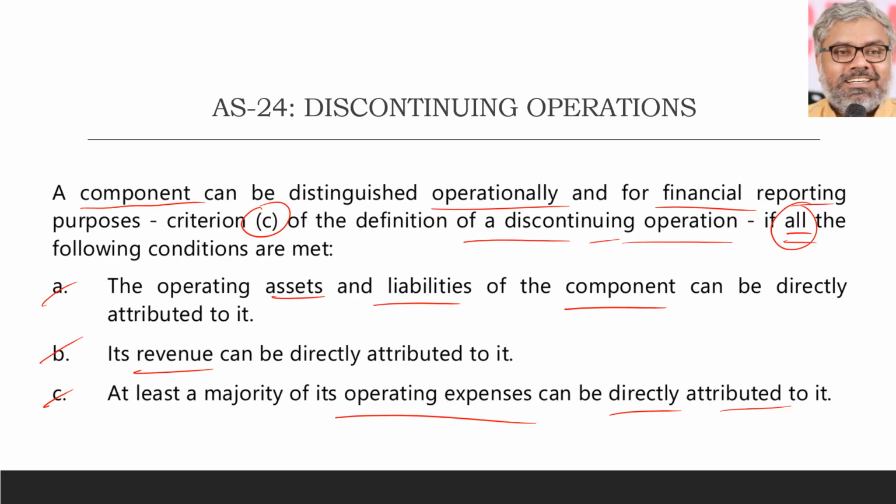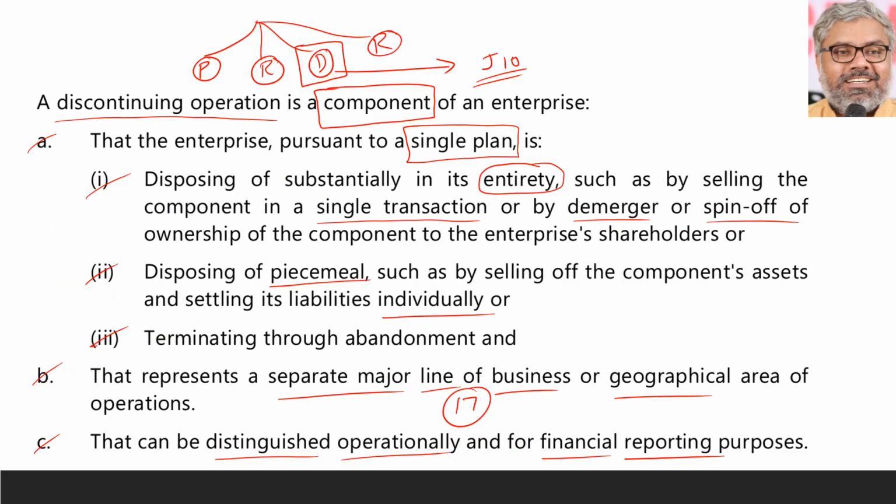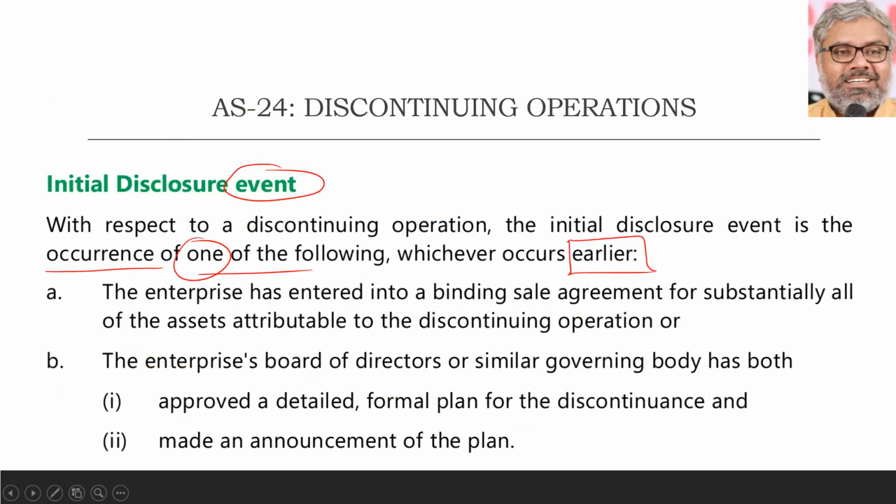So, first of all, there should be a component of an enterprise which should be called a discontinuing operation according to this definition, and that component has to be disclosed separately only when the initial disclosure event occurs. Otherwise, there is no need to disclose. So what is this initial disclosure event? If any one of these two things happens, whichever occurs earlier, that becomes a disclosure event.